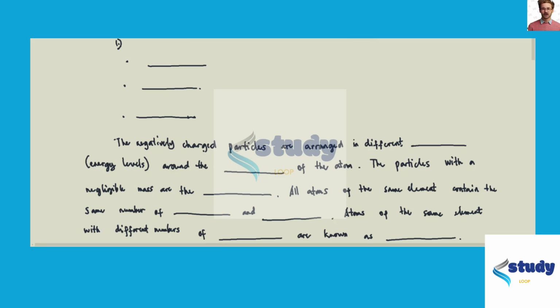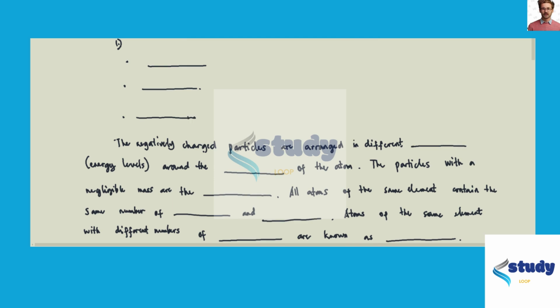In this question, we will be filling in the blanks here. So we will be completing the passage using the words provided. So atoms are made up of three different particles. The ones which are positively charged are protons.